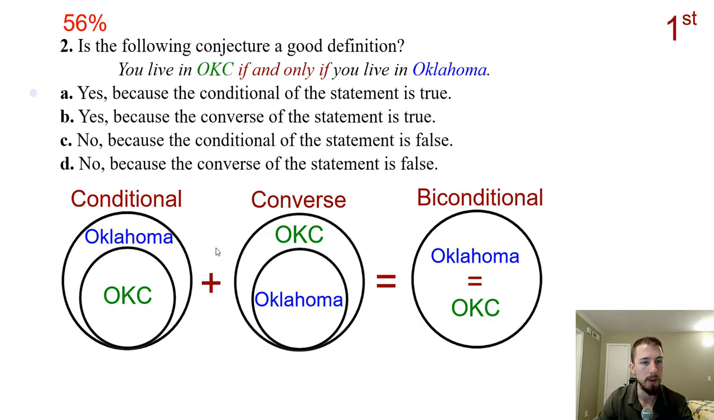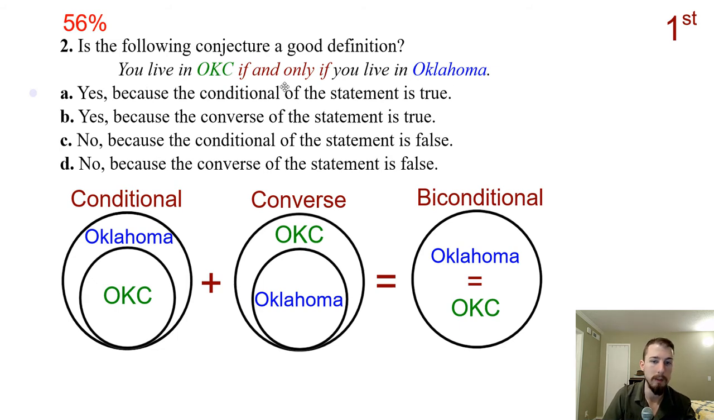All right, number two. Is the following conjecture a good definition? In order to be a good definition, it has to be reversible, meaning the conditional and the converse of the statement have to be true. In other words, it goes both directions. Then it would be a true biconditional statement and a proper definition. The statement they gave is: you live in Oklahoma City if and only if you live in Oklahoma.